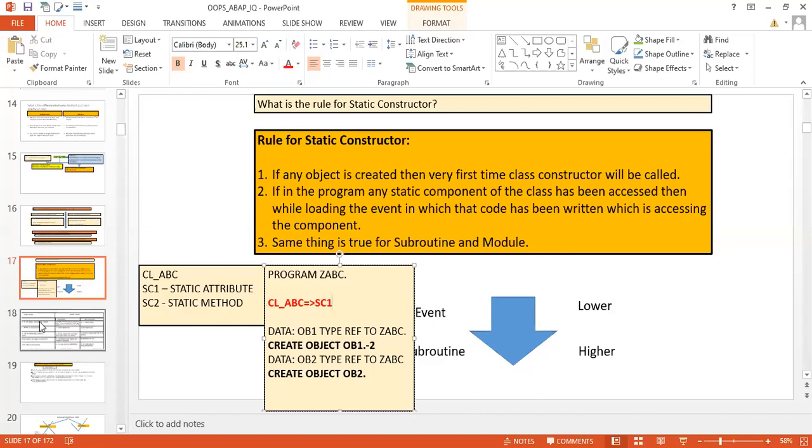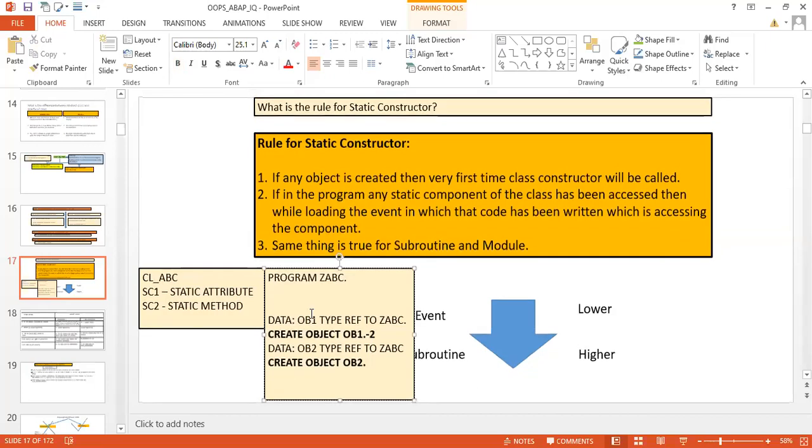So these are the things you can experiment with. But the basic thing to understand is that whenever any static component, whether it is a method or attribute, is going to be accessed with the help of the class, your class constructor is going to be called. And whenever you create an object, your object constructor is going to be called every time.